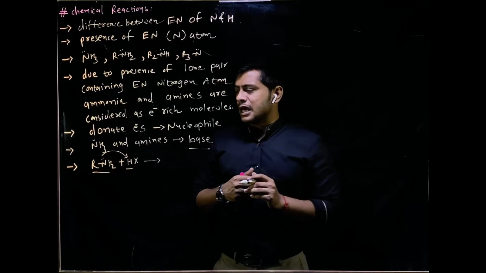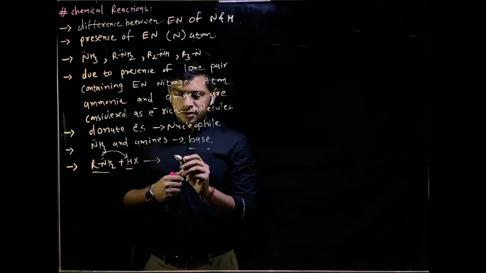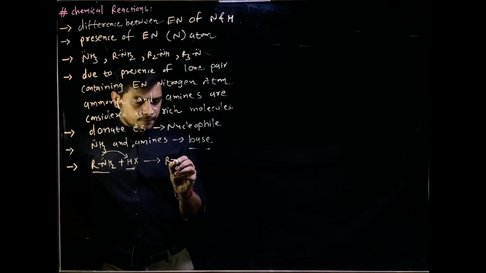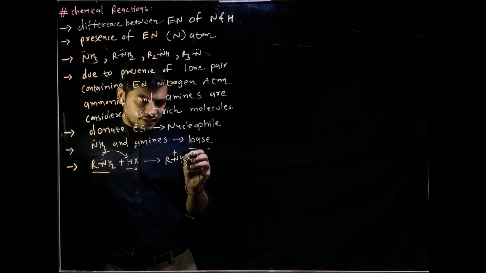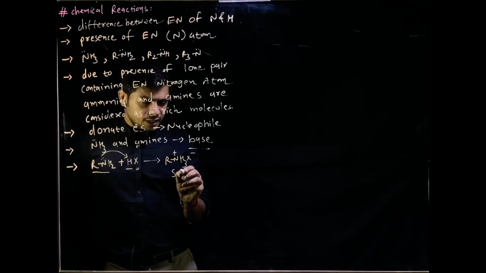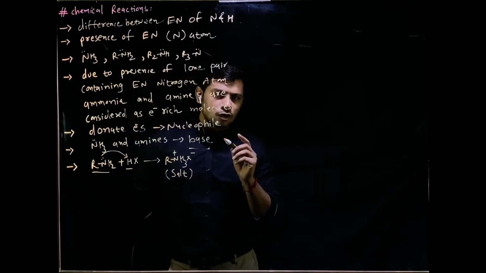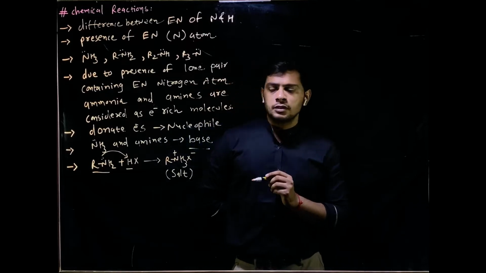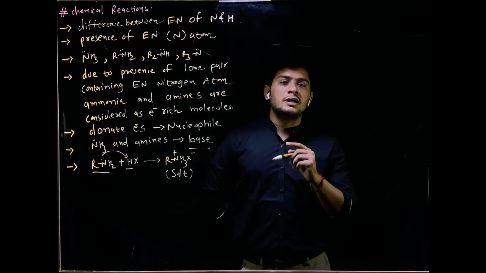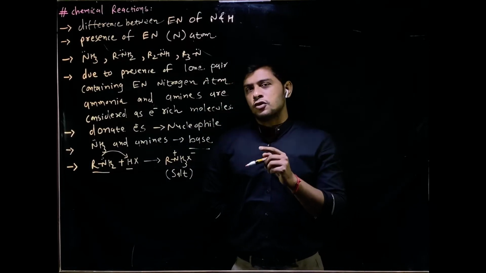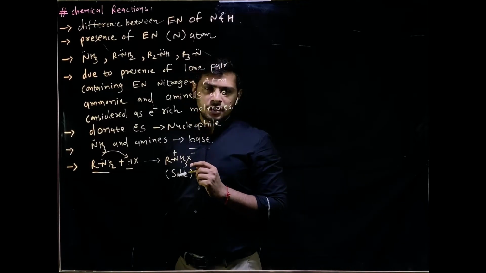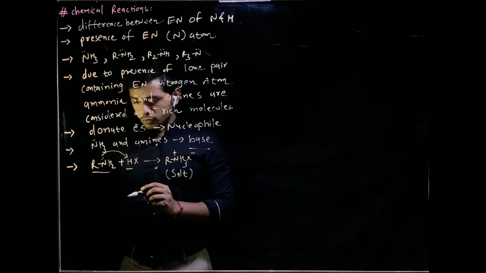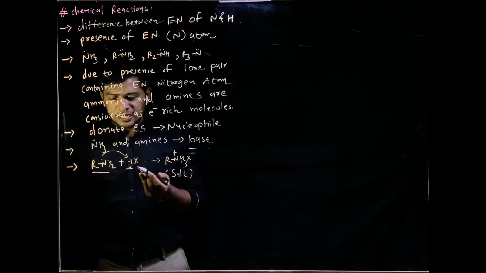So we'll get RNH3+ and X-. This is a quaternary ammonium salt. As I told you, this salt is soluble in water, but insoluble in organic solvents like acetone, ether and alcohol.